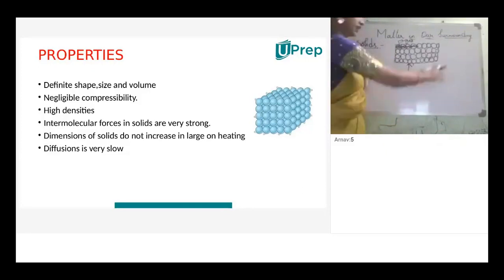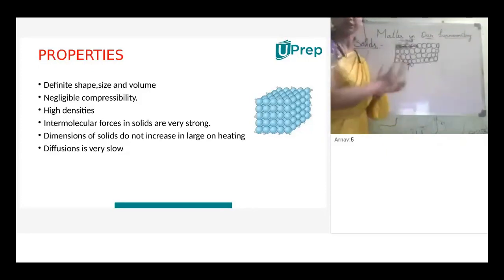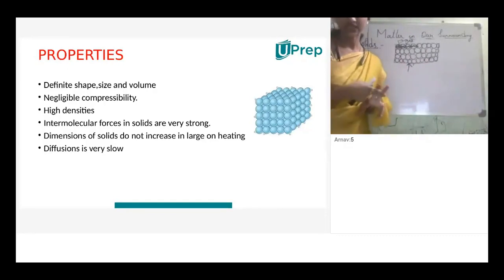These are the arrangement of the solid molecules, or the particles present inside the solid. First one, definite shape, size, volume. Next one, negligible compressibility, incompressibility. They have high tensile strength. Intermolecular forces in solids are very strong.